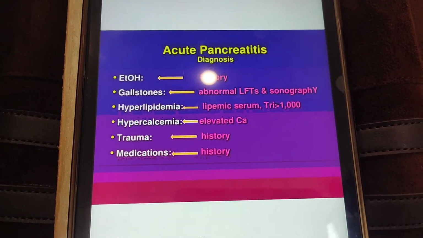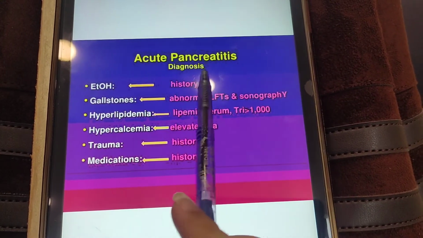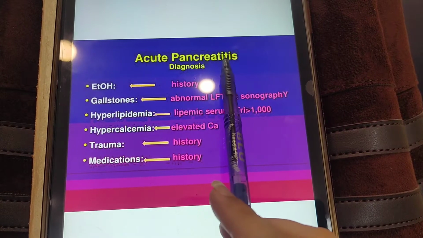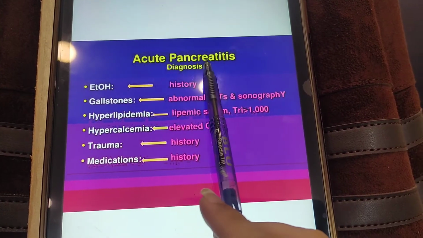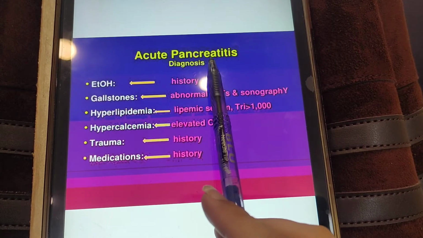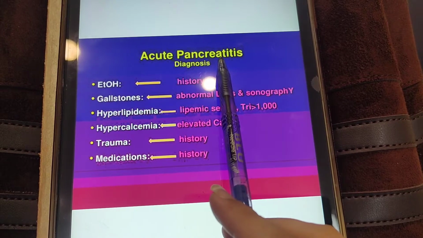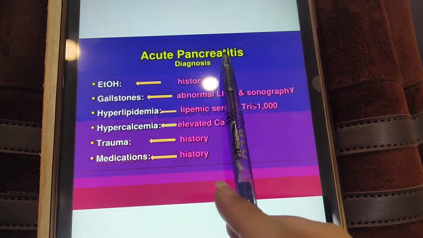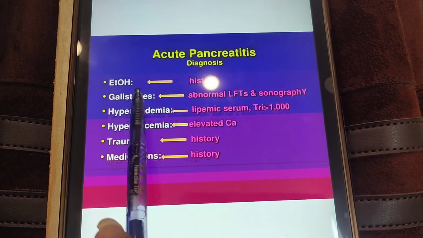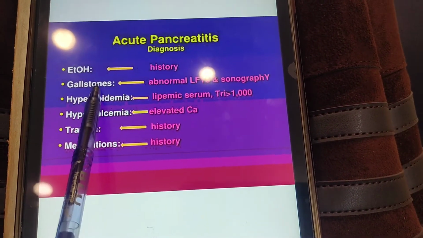So for acute pancreatitis, I will tell you how the patient presents, but first of all you should know the risk factors. As the suffix -itis shows, it's the inflammation of the pancreas. So it can happen all over the pancreas or in any specific part of the pancreas, like the tail or body, which became inflamed due to any injury. So these are the risk factors which can lead to pancreatitis.